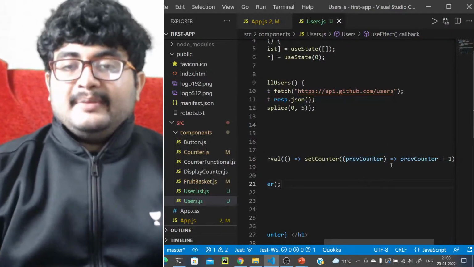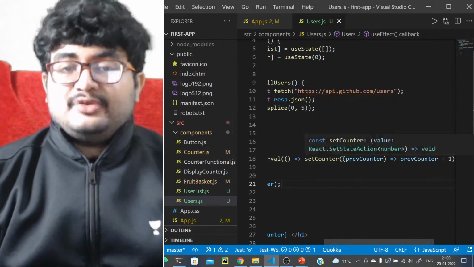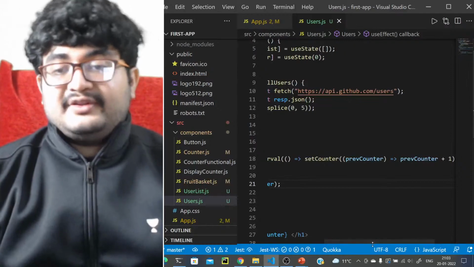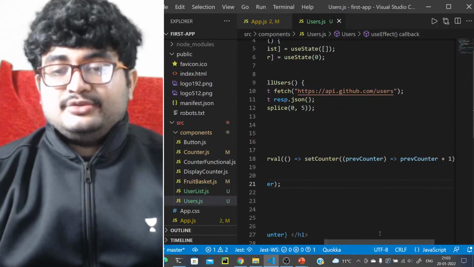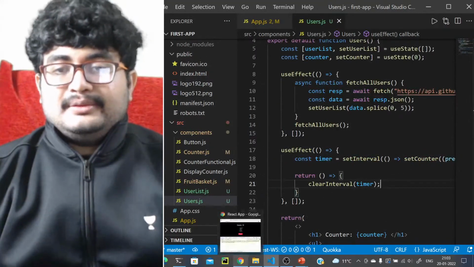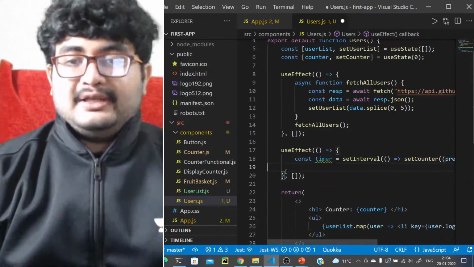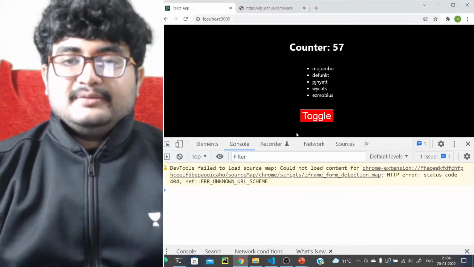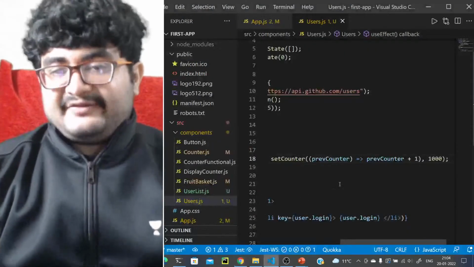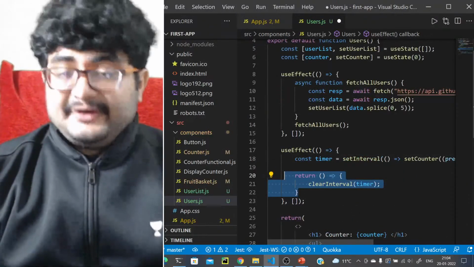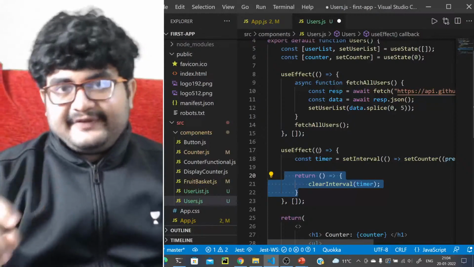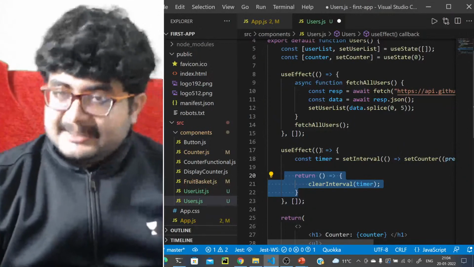So it was becoming 1, but now we have changed it to previous counter. So in setCounter, we are taking the previous value of the state and updating it by plus 1. That's why it is working now, right? If I don't do this and we toggle here, it will again give the same issue. That's why we have this cleanup function: the function from useEffect will return a function that will be the cleanup function. In that you should close all the subscriptions that you have.